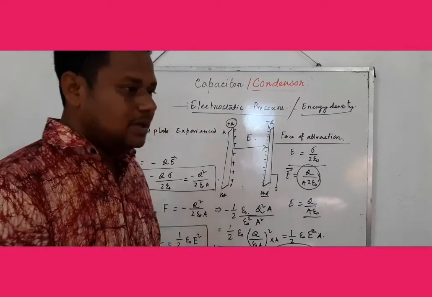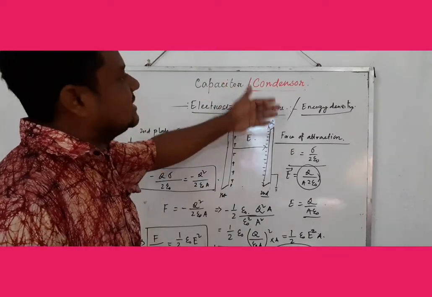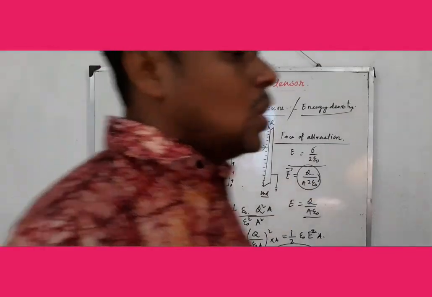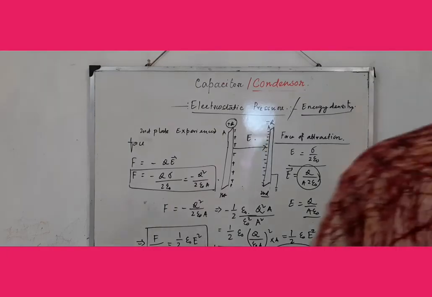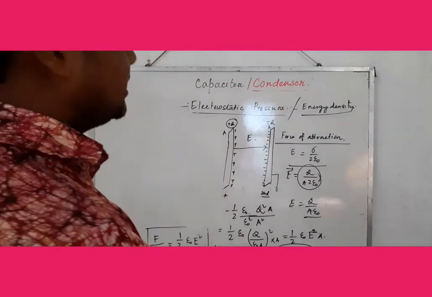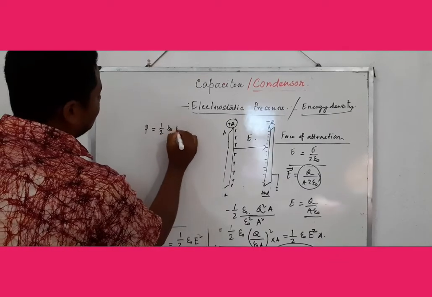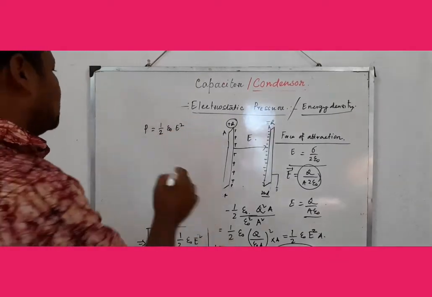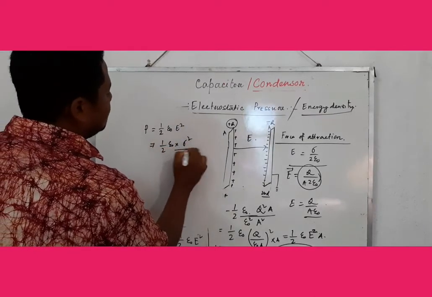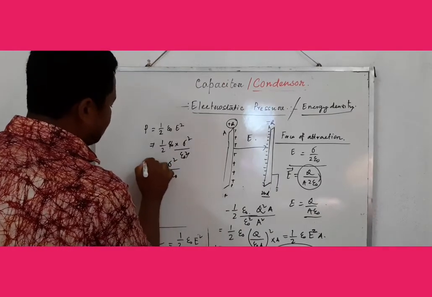We know that the electrostatic pressure is nothing but the energy density, half epsilon 0 E square. If you put E equal to sigma by epsilon 0, so half epsilon 0 sigma square by epsilon 0 square, that is sigma square by 2 epsilon 0.